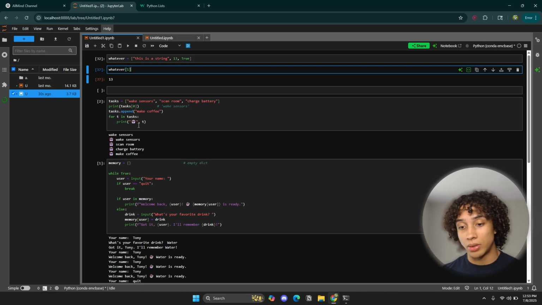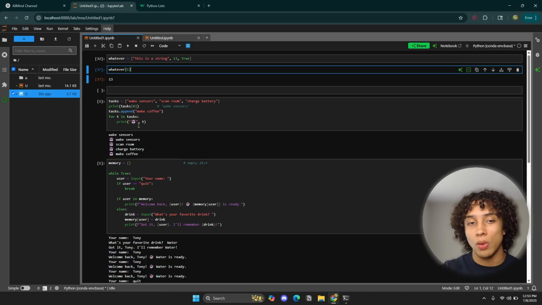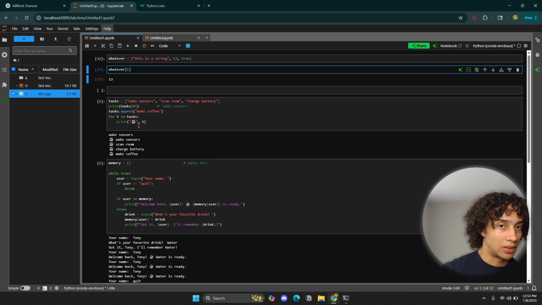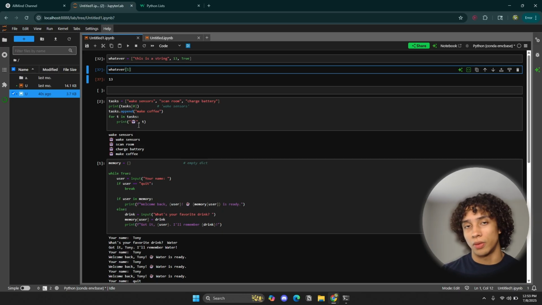Since we're trying to understand AI, master AI, build AI applications, and do AI research, we're only going to be focusing on the essential concepts that are required for that. In this case, the list is very important, and learning how to index a list is also very important. So right now, that's the basics of it. That's the gist of it, right?